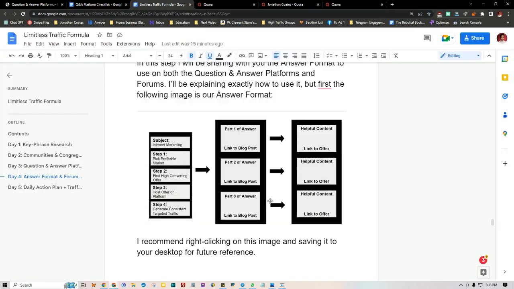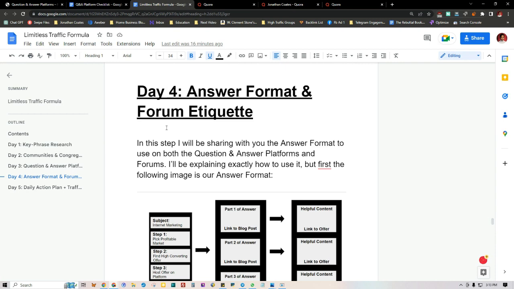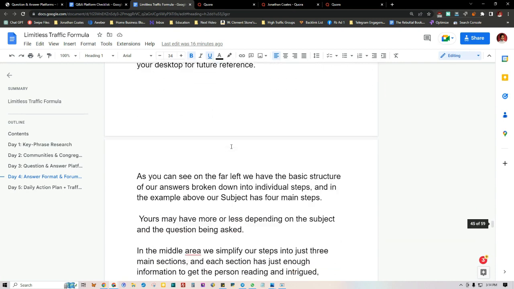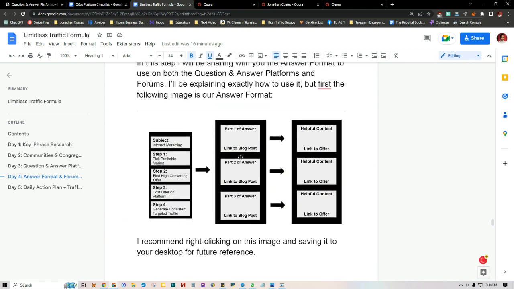Use this layout that I gave you in the Limitless Traffic Formula. It's optimized to make your answers perform for you. If you follow this format and the instructions in the Limitless Traffic Formula, where I get into the etiquette and how to not be salesy and spammy, you can still get the job done in getting a lot of targeted traffic to your website by answering people's questions and actually having real information.